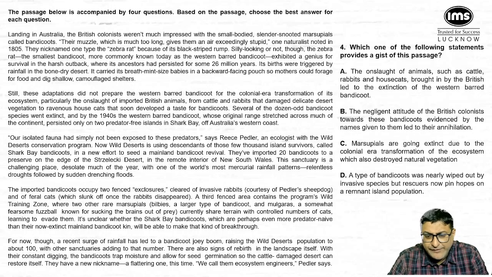Moving to question number 4, which says, which one of the following statements provides the gist of this passage? मतलब the summary of the passage. ये पैराग्राफ में ओवरऑल क्या बोला गया? If I just put it in 2-3 points. There's a particular animal called bandicoot, marsupial called bandicoot, जिसका नंबर काफी कम हो गए थे, ऑलमोस्ट एक्सटिंक्ट हो गया था. उसको रिवाइव किया गया है, उसको रिवाइव करने का काइंड ऑफ ट्राई किया गया है, एंड द नंबर्स हैव समवट इंक्रीज्ड. This is the entire paragraph all about.